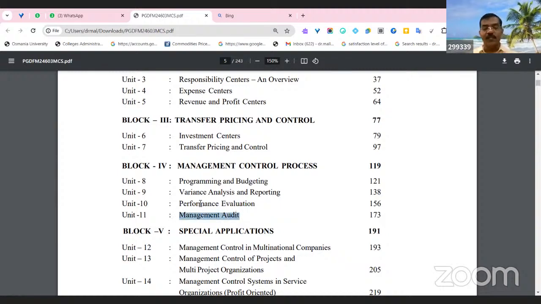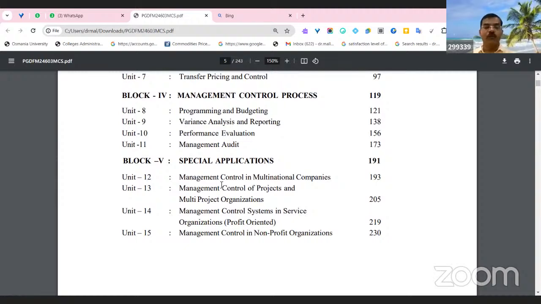Whatever transactions happen in the firm, the management also conducts an audit and verifies how the firm is moving, right? It is a part of the internal audit, to check if anything goes wrong. So by implementing these four major controlling processes, the management will control the system.